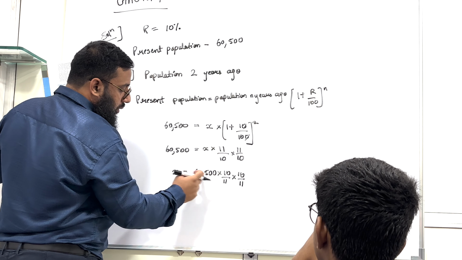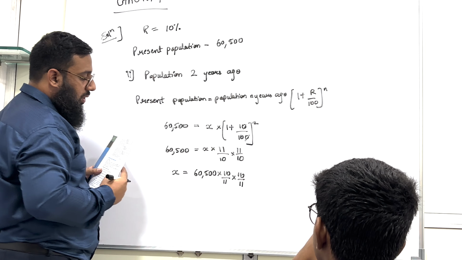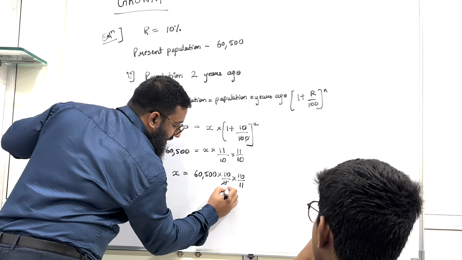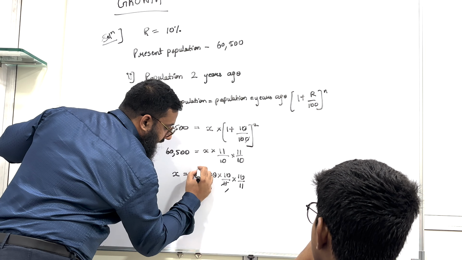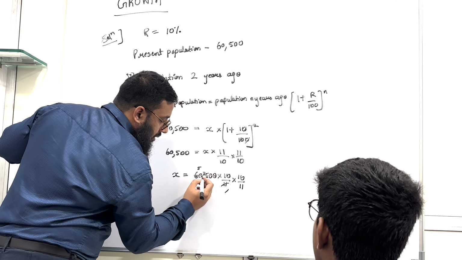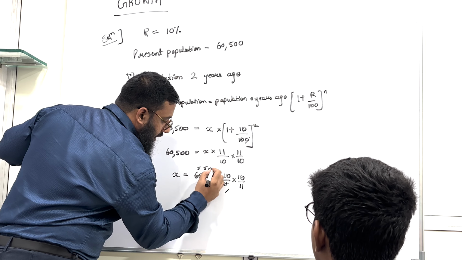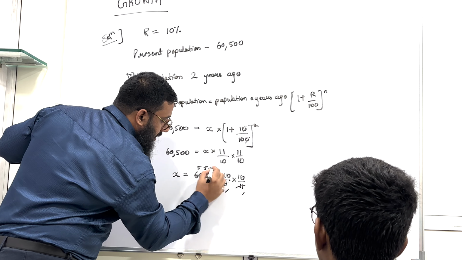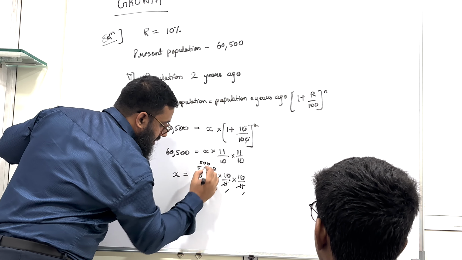Now 60,500 divided by 11: 11 ones are 11, 11 5s are 55, 0 0. Again 11 ones are 11, 11 5s are 55, 0 0.